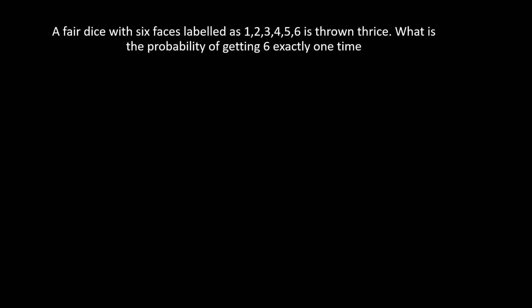A fair dice with 6 faces labeled as 1, 2, 3, 4, 5, 6 is thrown thrice. What is the probability of getting 6 exactly one time? Okay, the dice is thrown 3 times. This is the first throw, this is the second and third throw. So there are 3 cases. We have to get 6 exactly one time.